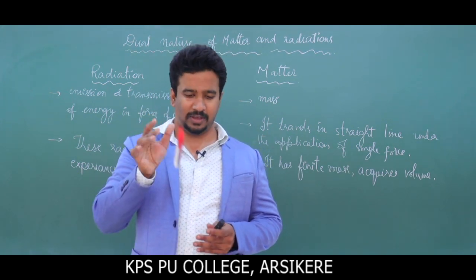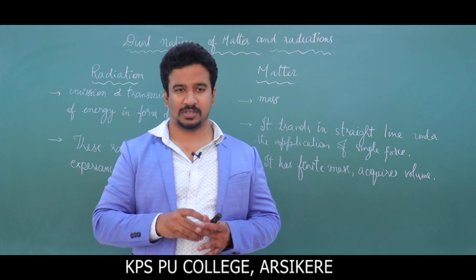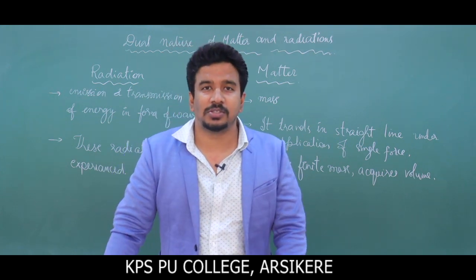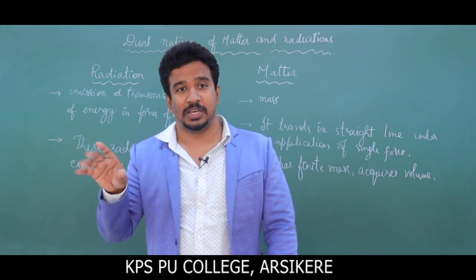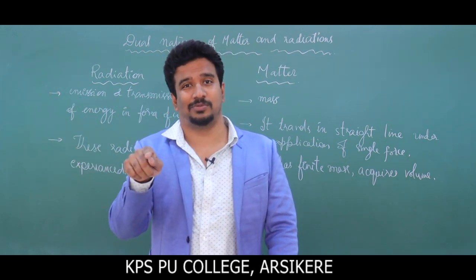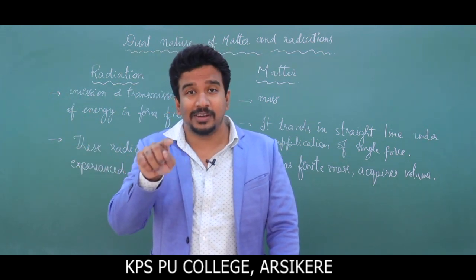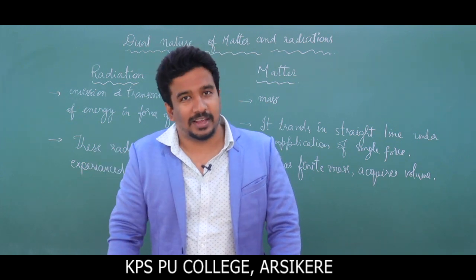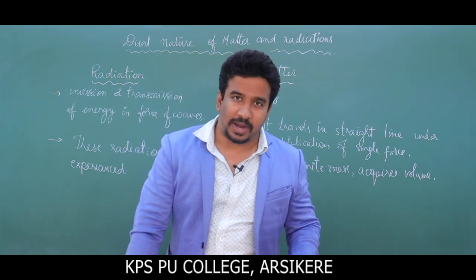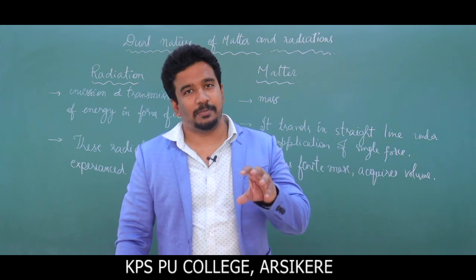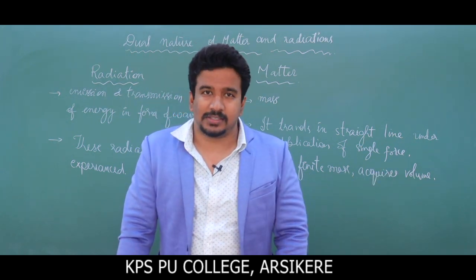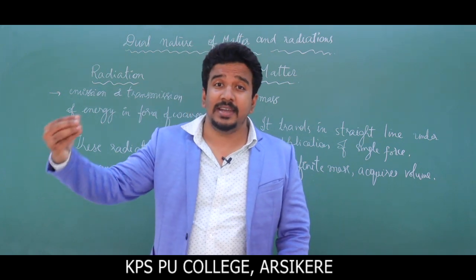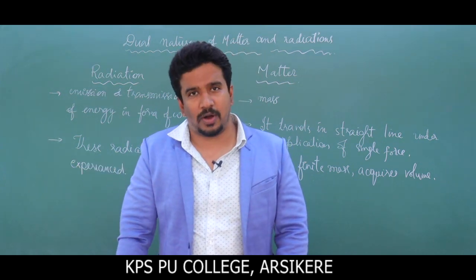If I throw this, another 10 joules. If I throw this, another 10 joules. So here 10 joules, 10 joules, 10 joules. In between, it is not 11, 12, 13, 14. That means when we come to matter, the energy carried by it is finite and discrete. It is not generally continuous, whereas waves are a continuous form of energy.